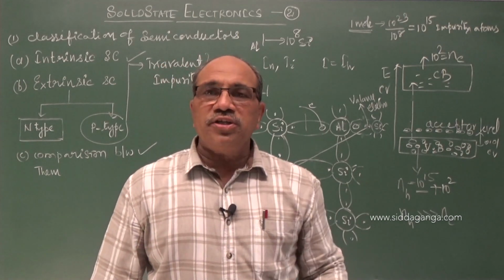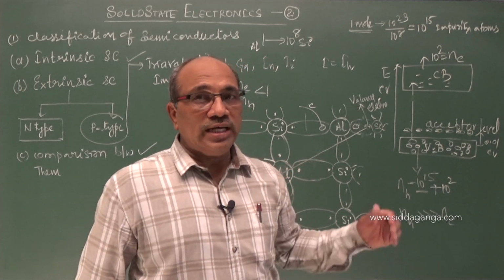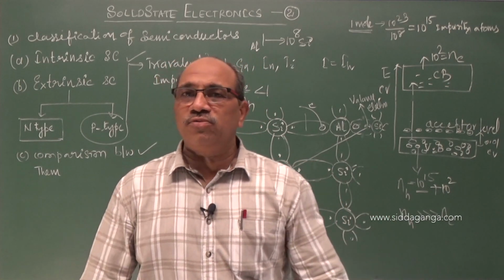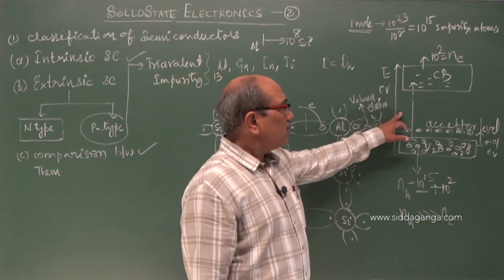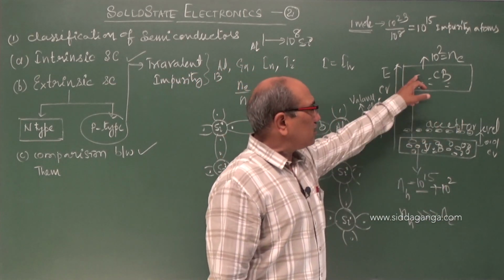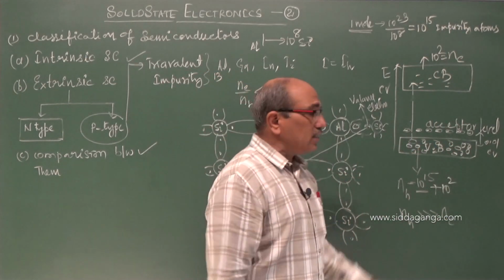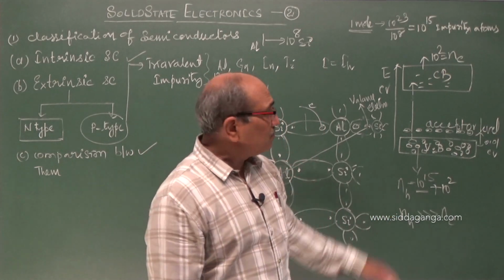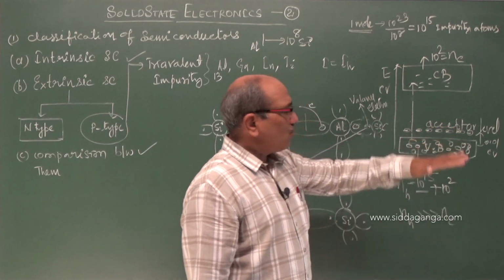So both electrons and holes contribute equally to current in intrinsic. Not so in extrinsic, where either the electrons or holes contribute to the current. The Fermi energy level we discussed is exactly at the middle between the conduction and valence band in intrinsic semiconductor. In extrinsic semiconductor, it is near to the conduction band or near to the valence band.